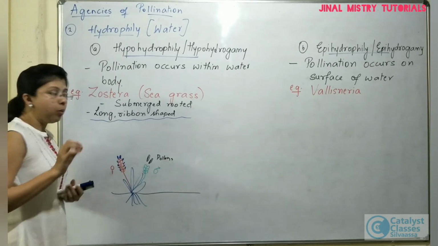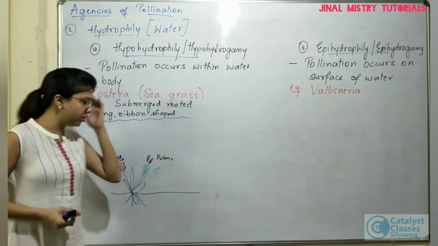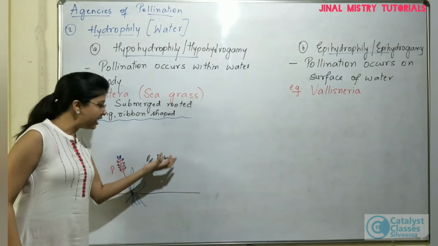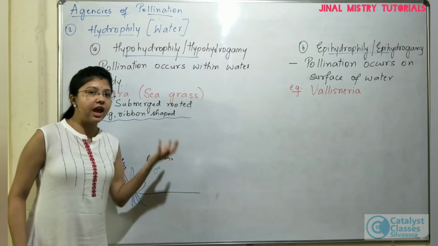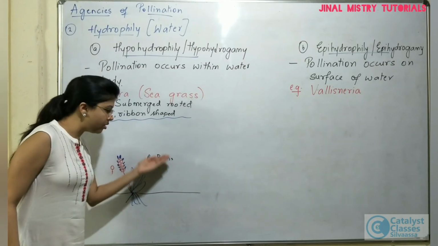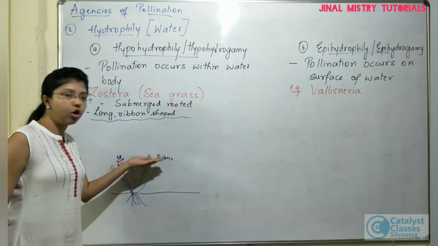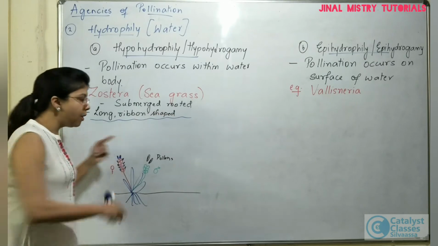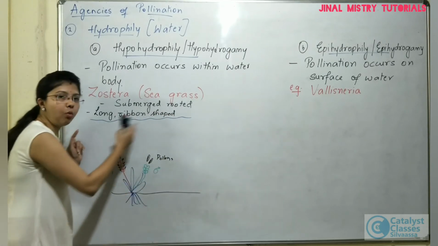Now, one thing that is to be understood here is that pollen grains are released within the water body. That means these pollen grains should have a specific gravity, right? So that they do not directly sink down, or they should not have very little specific gravity so that they move on the surface, because pollination has to take place within the water body.